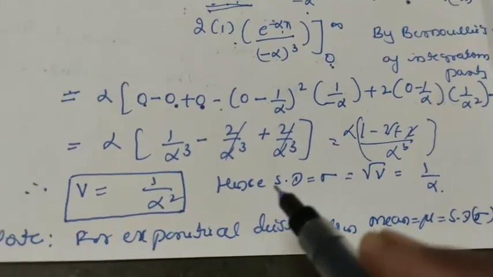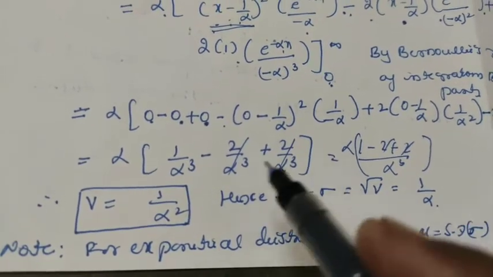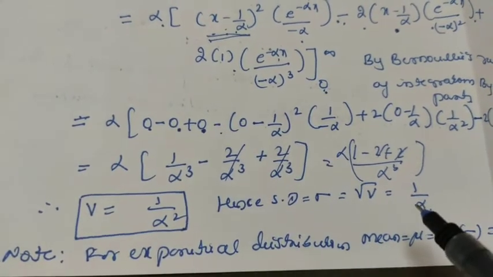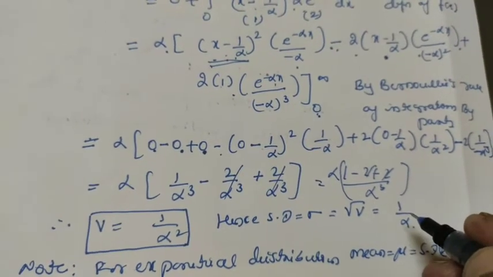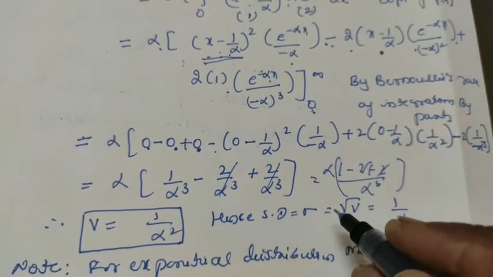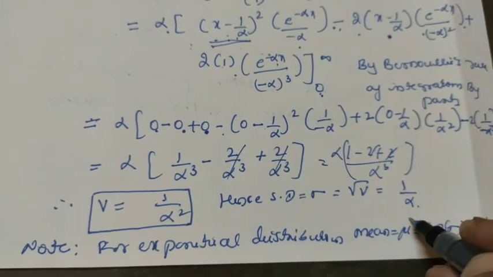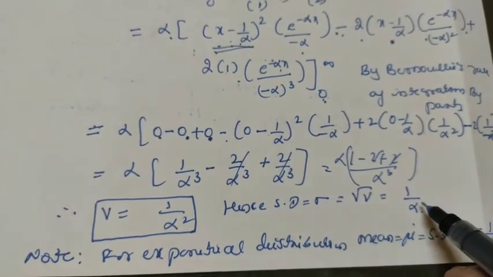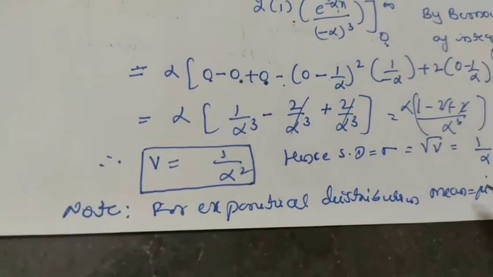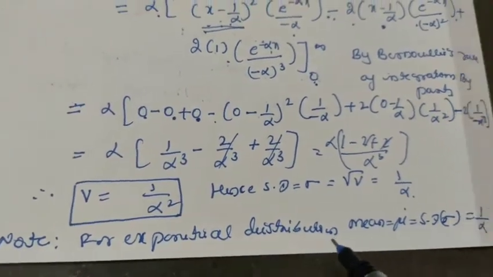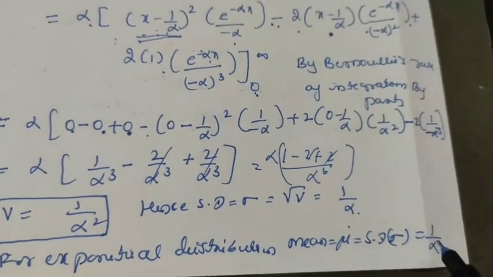Hence we know the standard deviation sigma is equal to the square root of the variance V, and here the value of V is 1 by alpha square, not alpha. Because of the square root, V is 1 by alpha square, the square root of 1 by alpha square is 1 by alpha. So from these two we can say that the mean is 1 by alpha and the standard deviation is also 1 by alpha. So for this exponential distribution, both mean and standard deviation are equal, and it is equal to 1 by alpha.